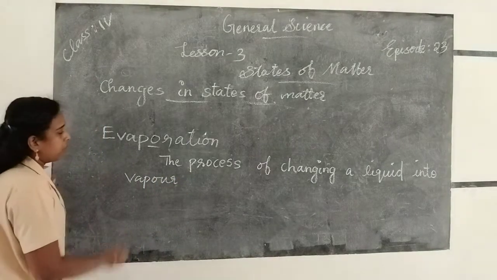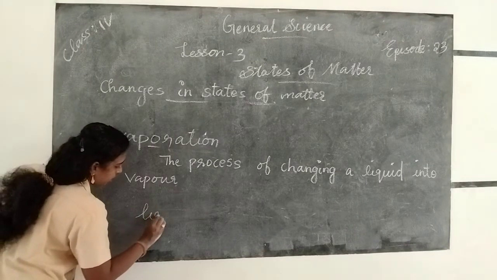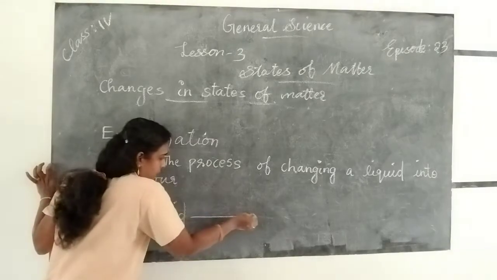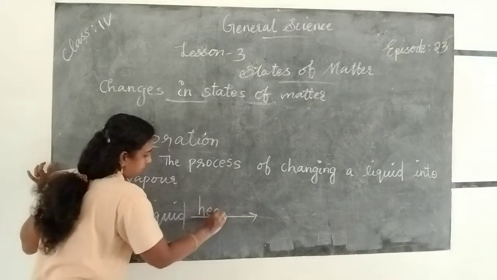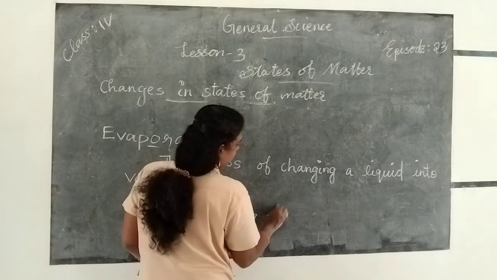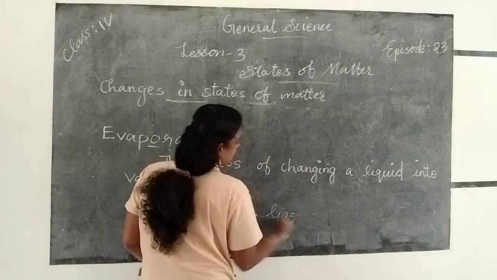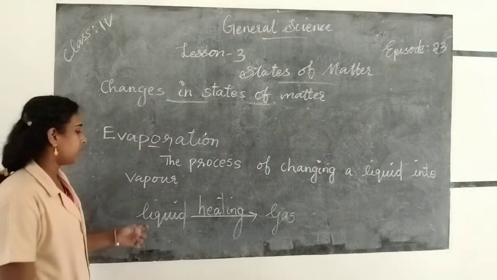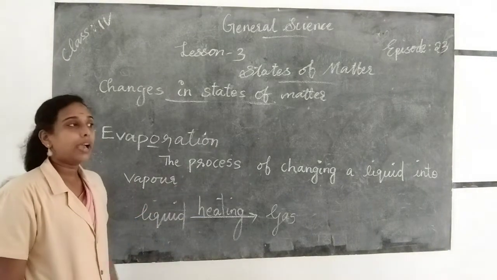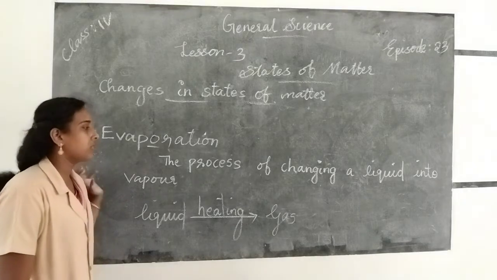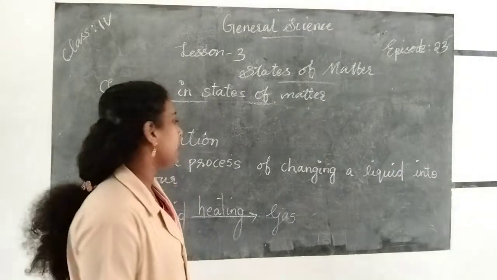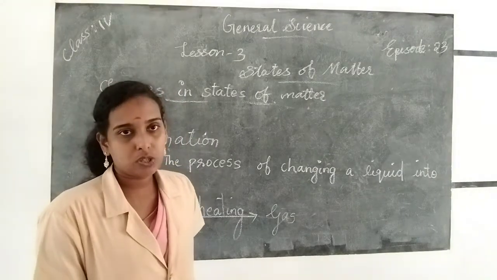For example, if we heat any liquid, it changes into vapor. Vapor is the gaseous state, and it is called evaporation. When we heat liquid, it changes into gaseous state and it's called evaporation. So evaporation is a process. The process of changing a liquid into vapor is called evaporation.